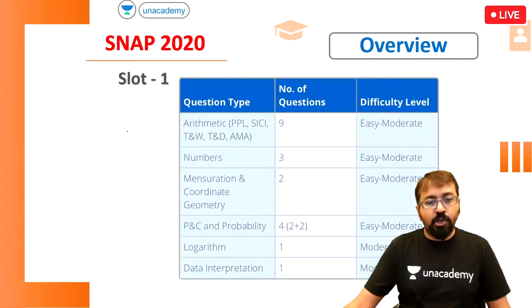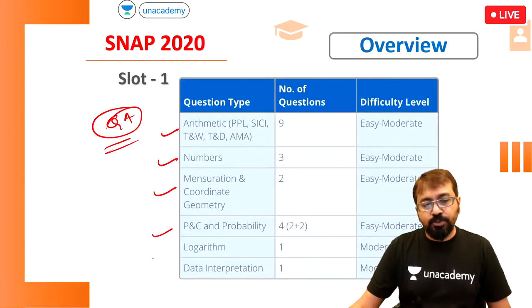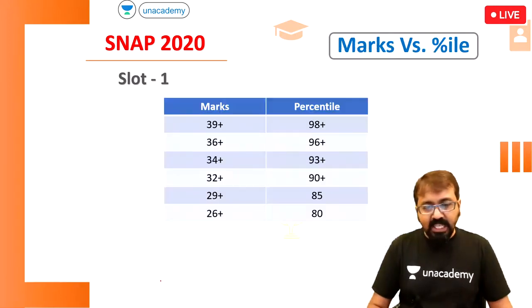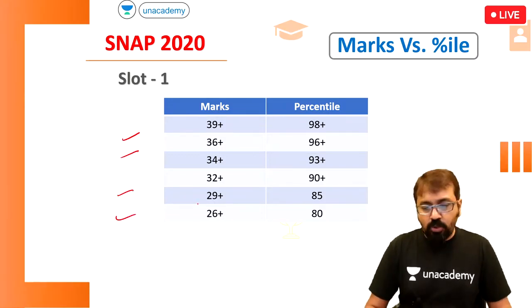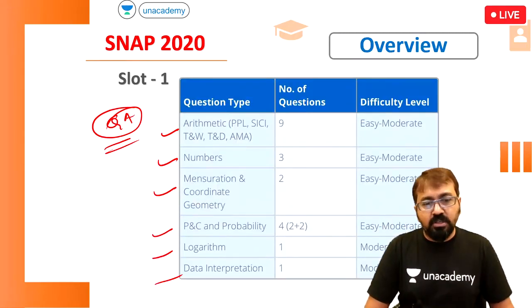Okay, similarly, if we talk about quantitative ability, these are the topics based on which most of the questions were asked. This is just a rough breakup, and there can be a few other areas. Actually, when the results came, the percentile and marks were slightly different. This is a slightly old analysis, so we'll not refer to that, but you can definitely check the actual results.